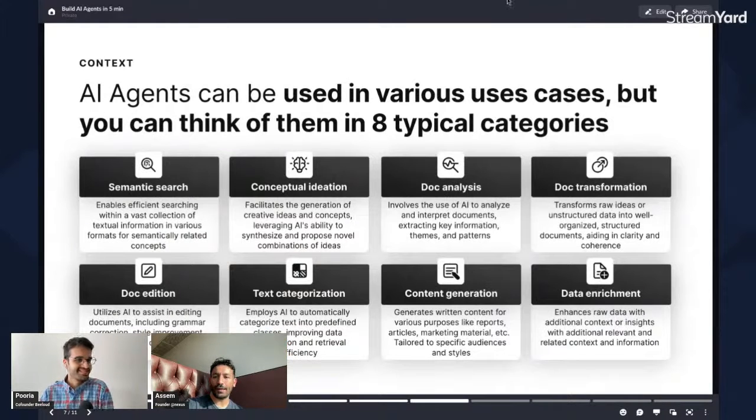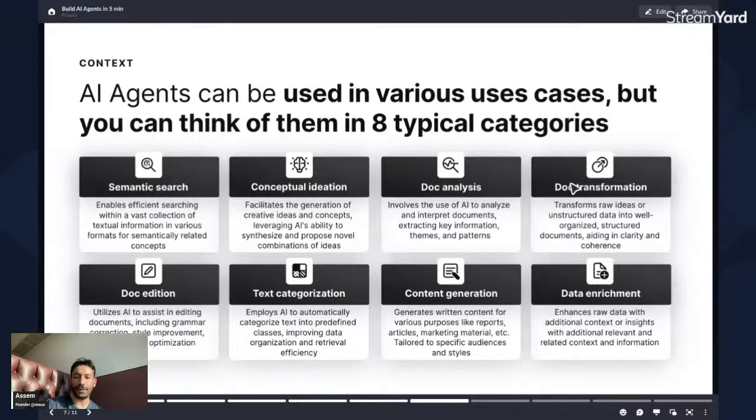So basically, I wanted to go into different categories, but we don't really need to go there. This is a very high-level categorization of all those use cases: semantic search, analyzing documents, ideation, categorization, content generation. Those are a framework to think about it: if you want to use LLMs and AI, whether it's an agent or not, probably your startup and your idea might fall into one of those 8 categories.